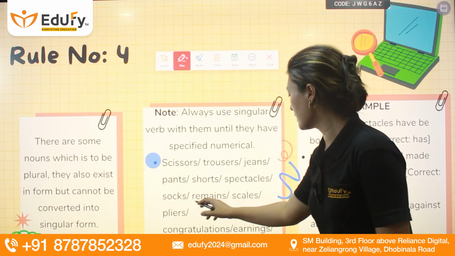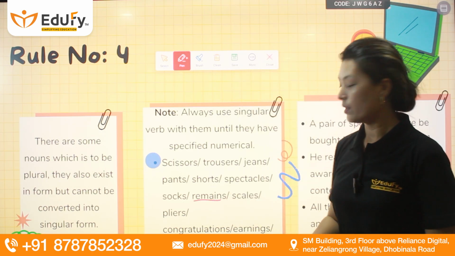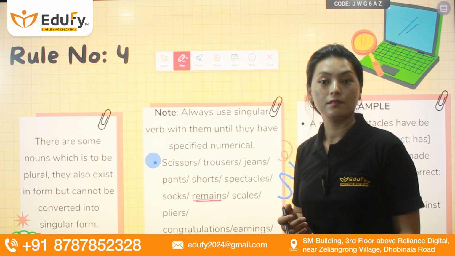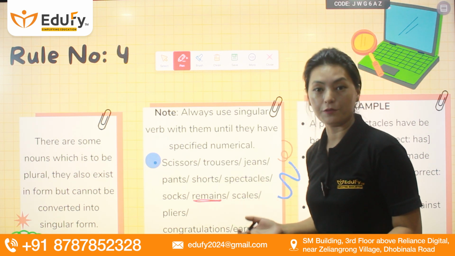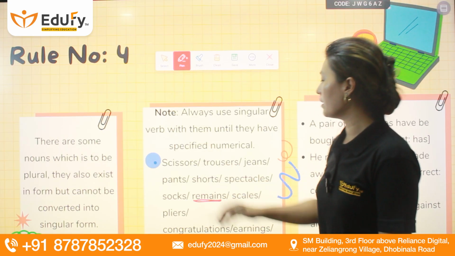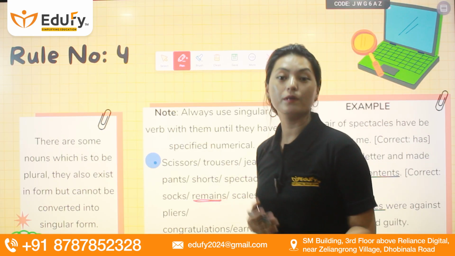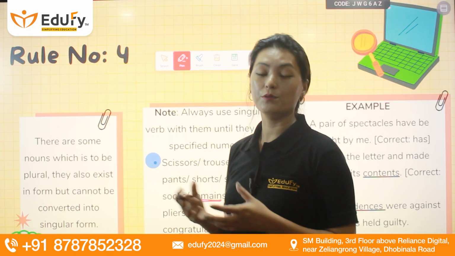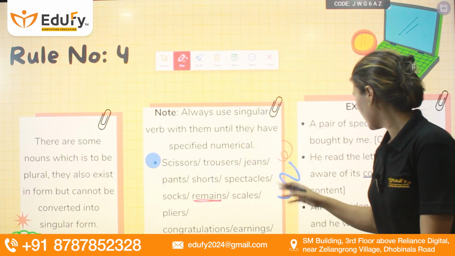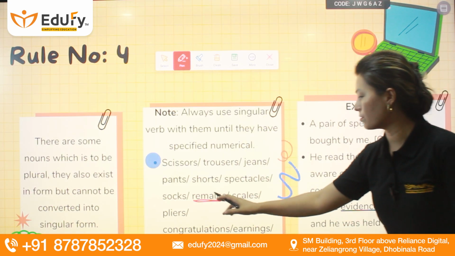Let's take a look at this example. Remains also. We always see this and consider it a plural noun, right? But it is actually a singular noun. Only if I say "multiple remains" will you have to write what? A plural verb there. Look at evidence also.